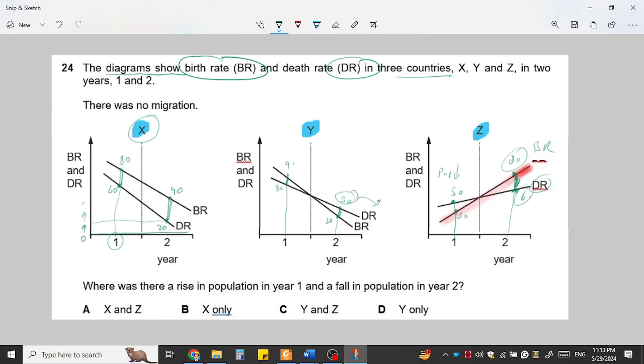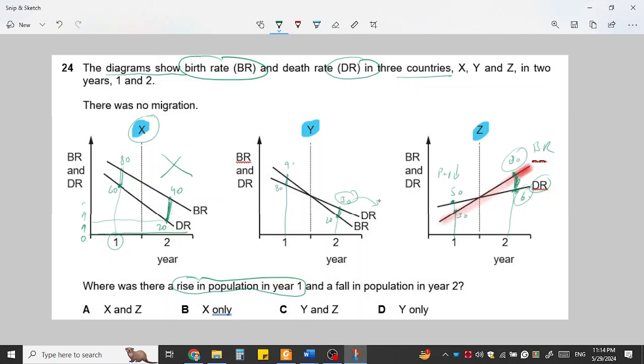So after doing this much analysis, where was there a rise in the population in year 1? Yes, year 1 is a rise, and the fall in year 2, where it is increasing, so this option could not be the case.